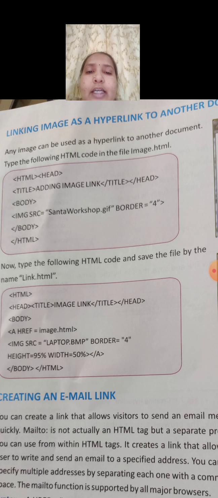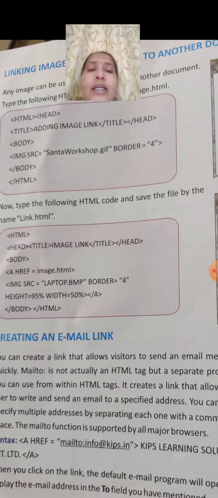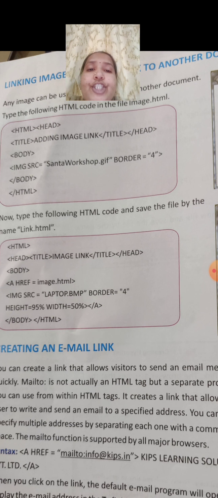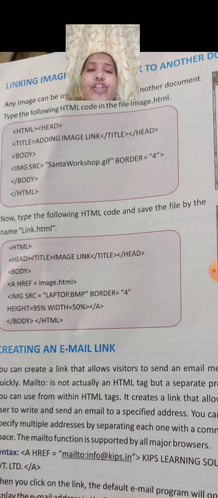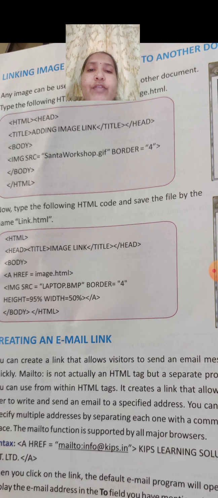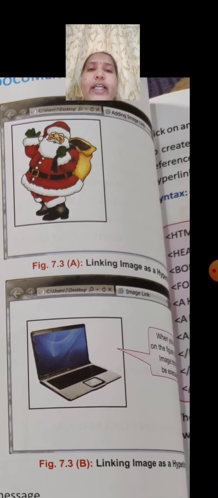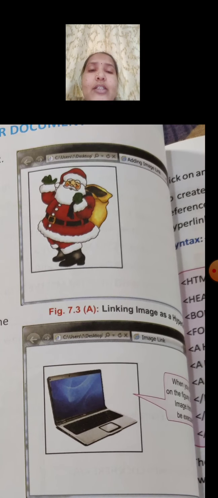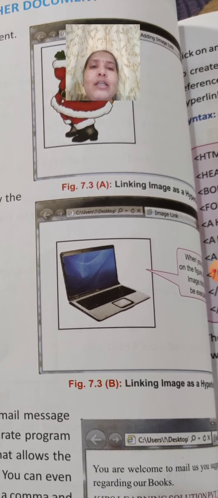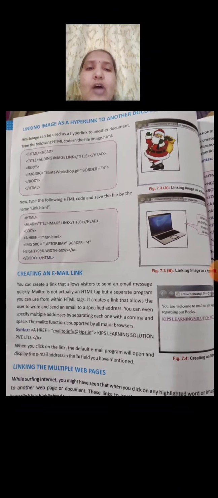In the image source they have written the address of the image, that is santaworkshop.gif. Border they have given 4, body, and see here, one Santa Claus image has opened in the window. If you click on the Santa Claus image, another web page is going to open which describes Santa Claus. Okay, this is how we are giving a link to images.